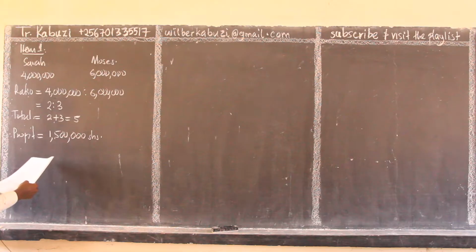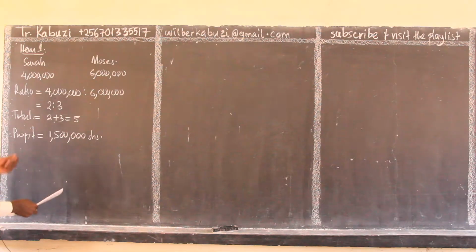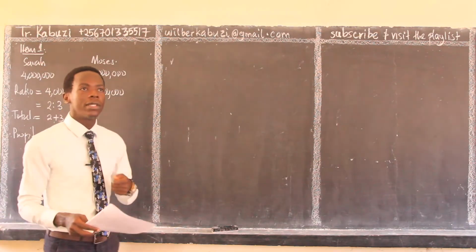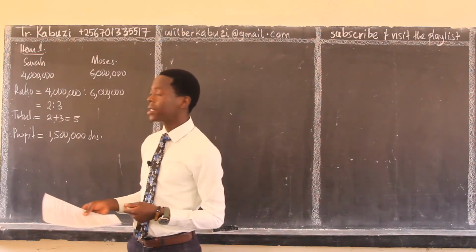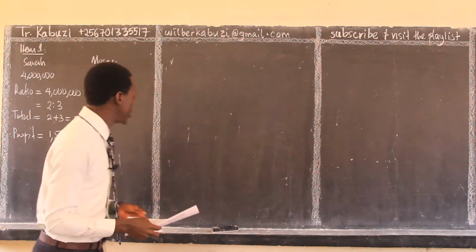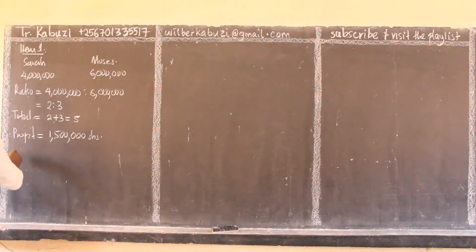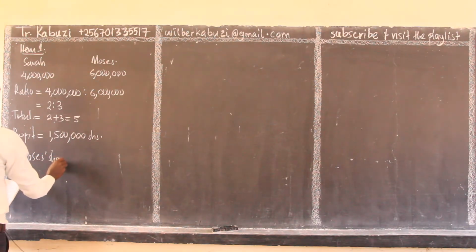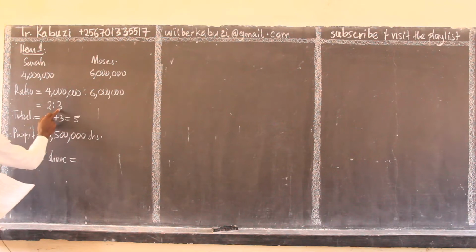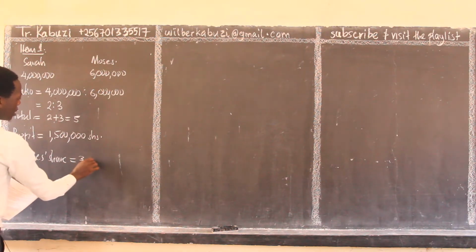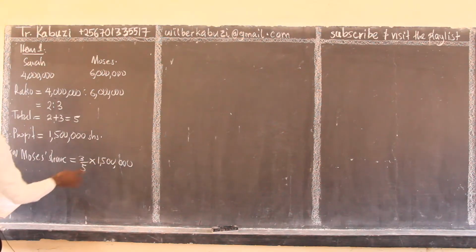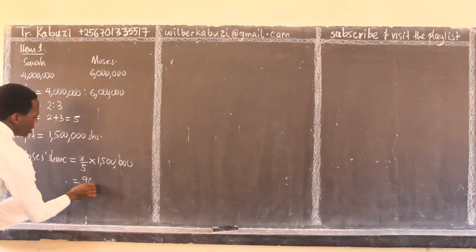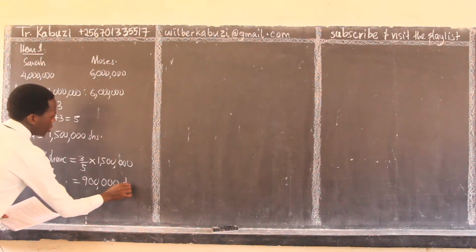Now they want to know how much of the profit Moses reinvested. Remember they share the profits according to the ratio of how much each contributed. So for part A, we come to Moses' share of the profit. Moses is taking a ratio of 3 over the total, times the profit, which would be 3 times this, to give us 900,000 shillings.